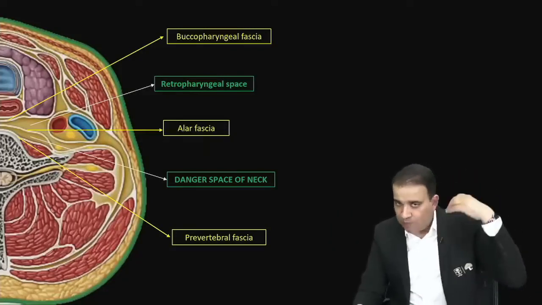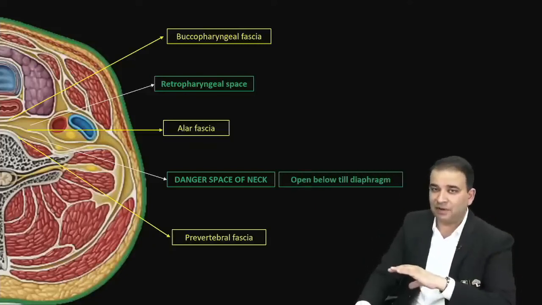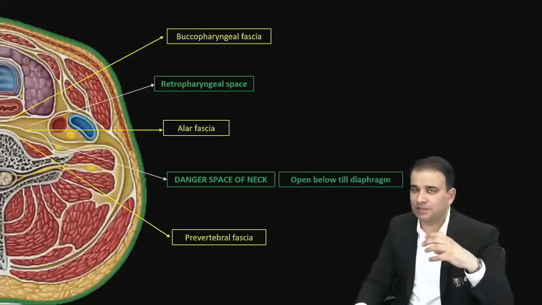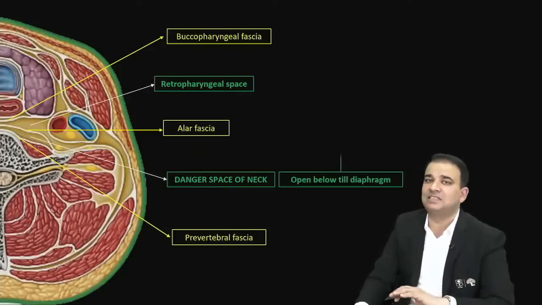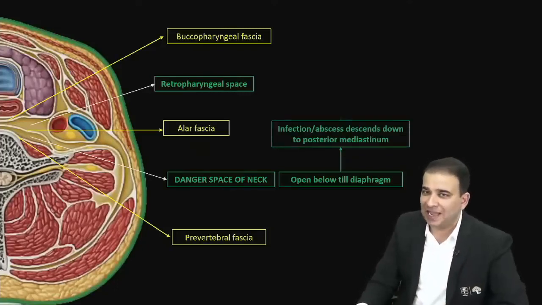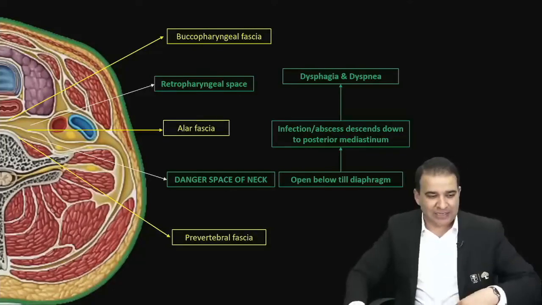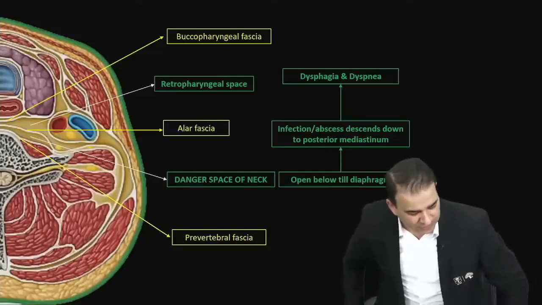below, this space is open below till the diaphragm. So any infection or abscess of this space can drop down into the posterior mediastinum and even cause dysphagia and dyspnea as well. It can cause dysphagia and dyspnea, and that's why it's the danger space of the neck, the dangerous space of